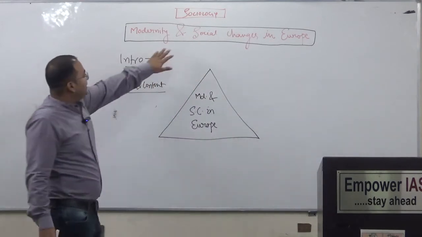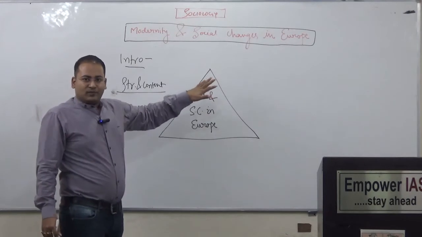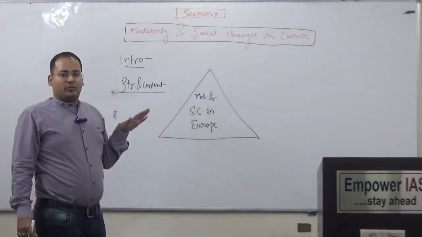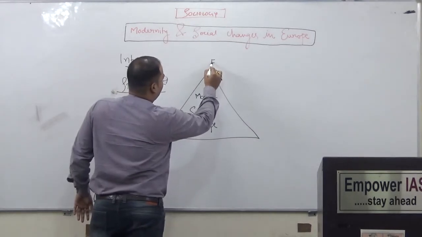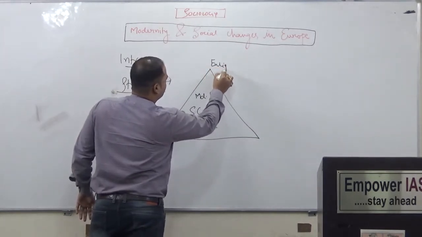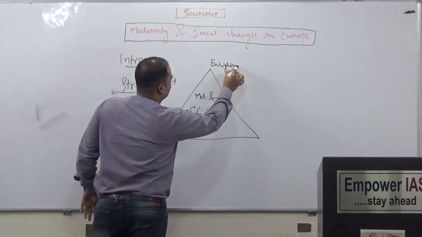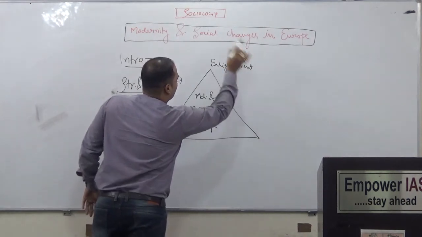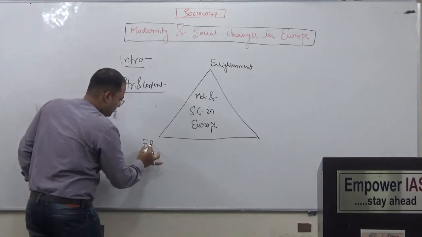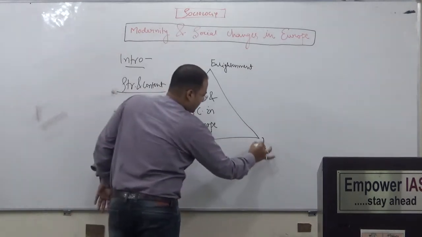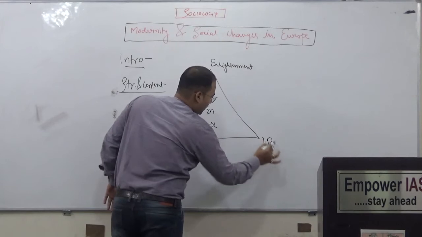So modernity and social changes in Europe were brought about by 3 major processes. The first is Enlightenment, the second is the French Revolution, the third is the Industrial Revolution.